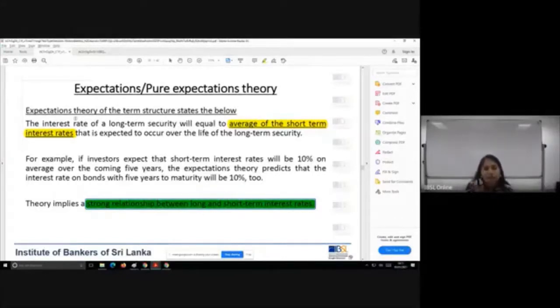Why? Because the interest rate of that long-term security depends on the average of the short-term interest rates over those 5 years. Over the 5 years, the short-term interest rate average is the interest rate of that 5th year instrument. Okay.